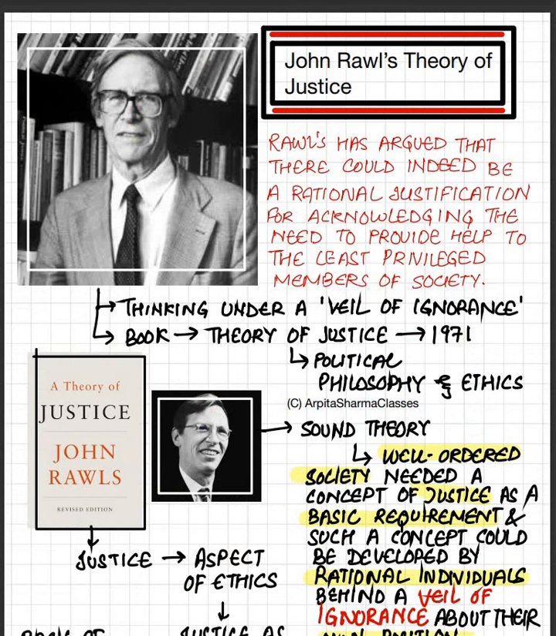Coming to the next very important point in this chapter, that is John Rawls' theory of justice. Now, John Rawls was a very famous philosopher and political thinker. He wrote a very famous book in 1971 called The Theory of Justice. And in this book, he highlighted the principle of thinking under the veil of ignorance. Ignorance means when you have no idea what is happening around you, when you are unaware, that is ignorance. So he came up with a very important assumption.